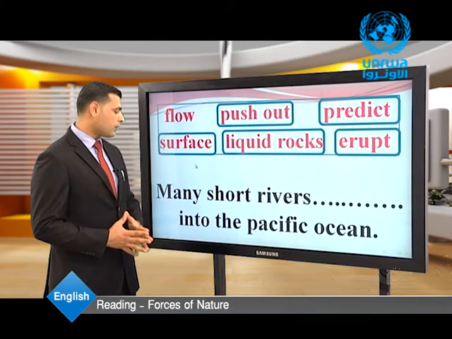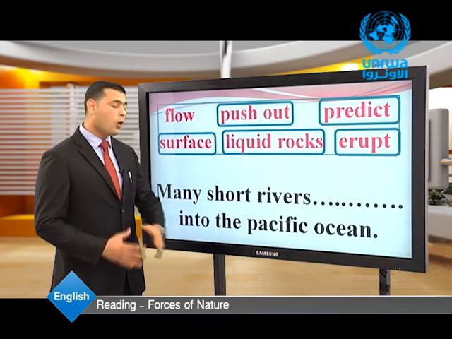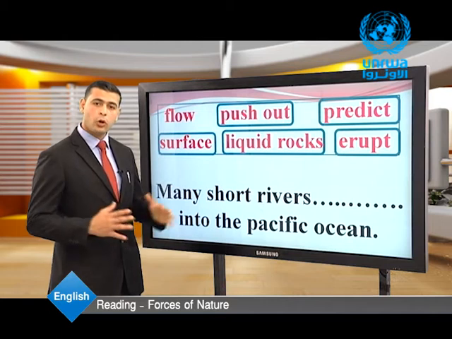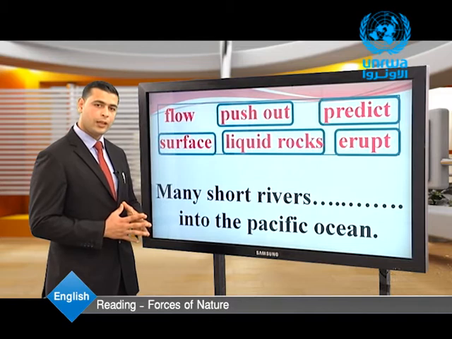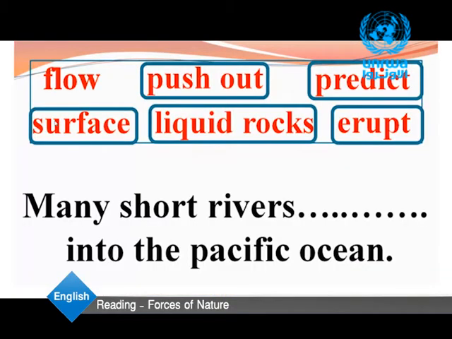Many short rivers into the Pacific Ocean. Again, many short rivers into the Pacific Ocean. What do you think? Of course, we have the word flow. So here, many short rivers flow into the Pacific Ocean.